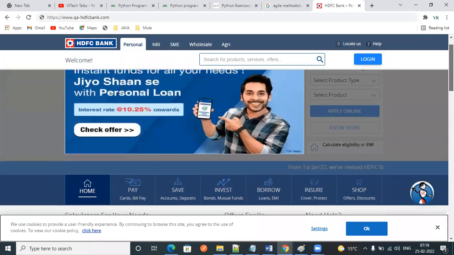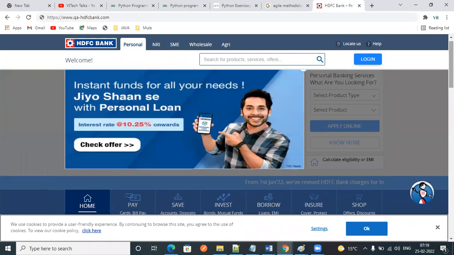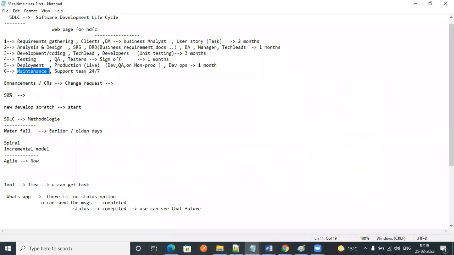Okay, in that case, there are some people who will give support. They will work 24/7, and they will analyze the issue and give us support. So this is called maintenance.